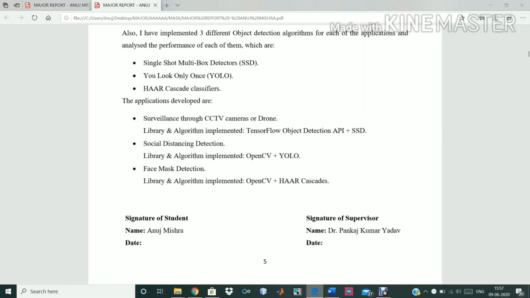And in the second application, social distancing detection, the library implemented was OpenCV, which is the most popular one right now, and the algorithm was YOLO. And then in the last application, face mask detection, I have used the library OpenCV again, but the algorithm here which I have implemented is Haar cascade classifiers.